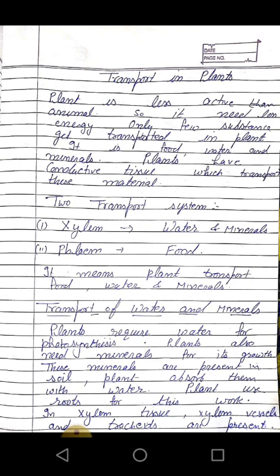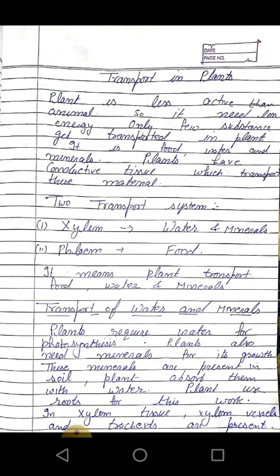Plants also require minerals for growth. These minerals are present in soil. Plants absorb these minerals with water. Plants use roots for this work because when we water the plant, the water goes to the roots, which are present in the soil.